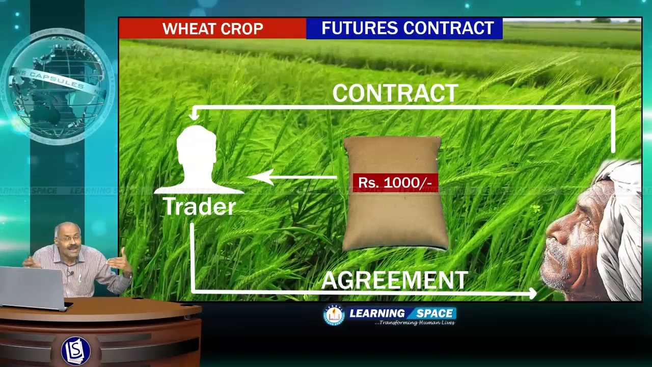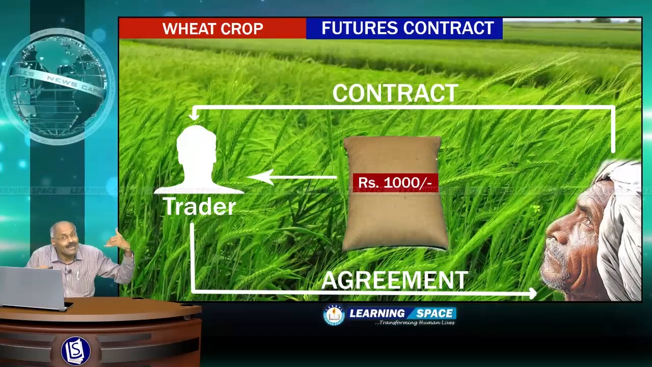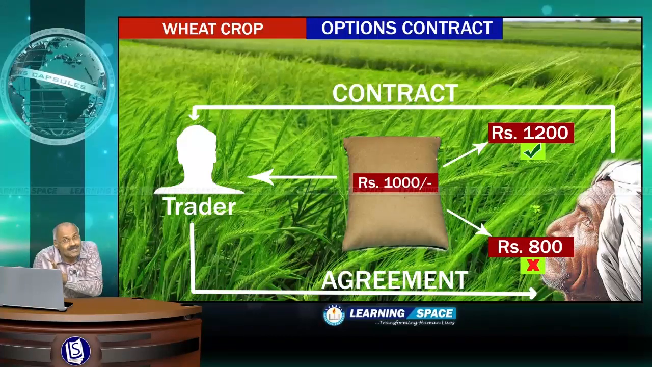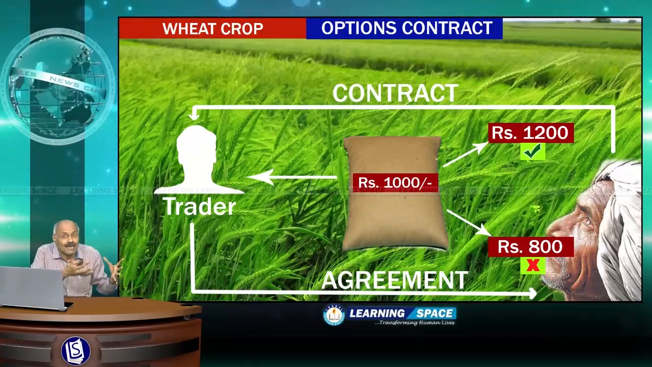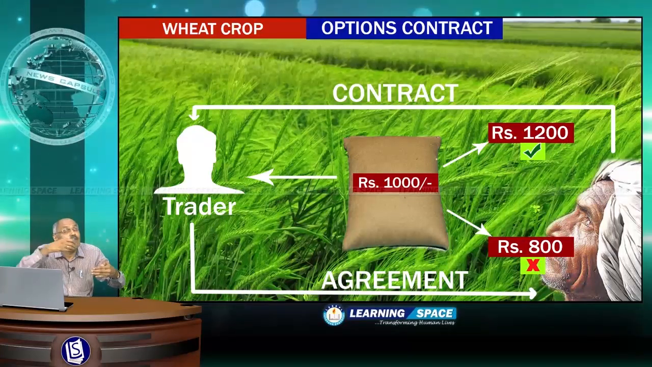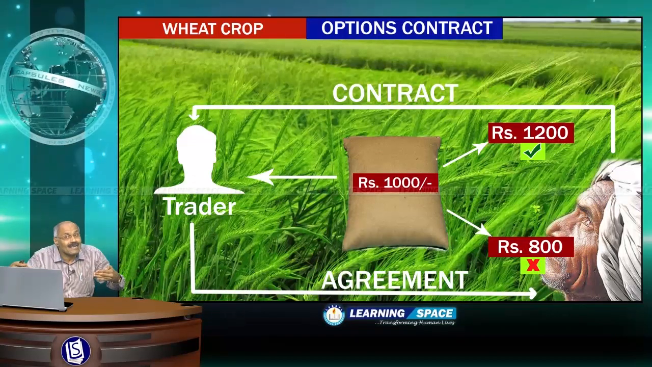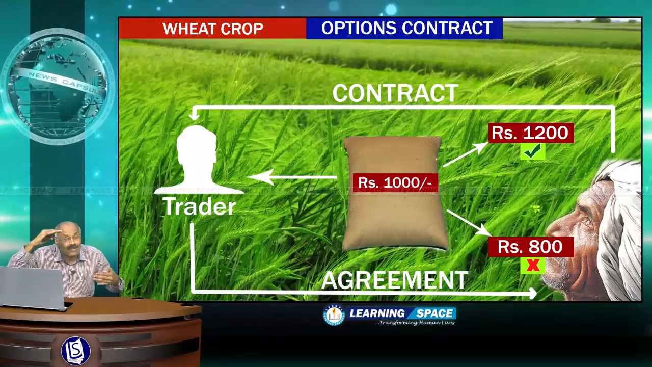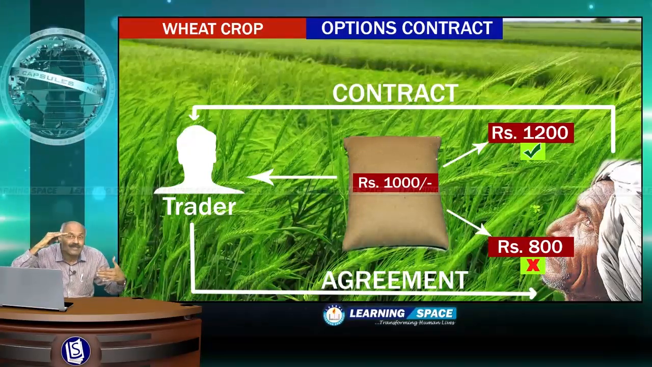Farmer has to sell and he will get rupees 1000 per bag only, as per the agreed price. This is futures contract. Let us come back to options. Here under options contract, the trader will come, he will pay some premium to the farmer and the price agreed upon is rupees 1000.